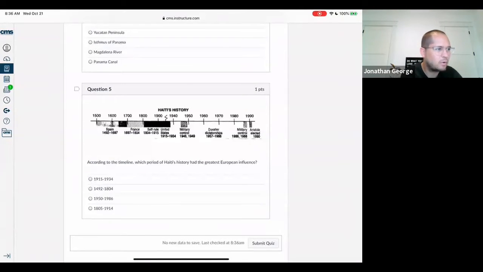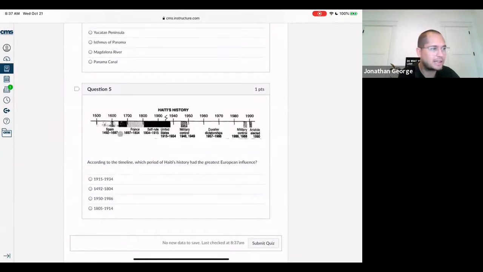1492 to 1804, we're about right here. It looks like Spain and France, 2 European countries, had a lot of control there. 1950 to 1986, up here, looks like there were dictatorships. And then 1805 to 1914 was maybe actually self-rule.